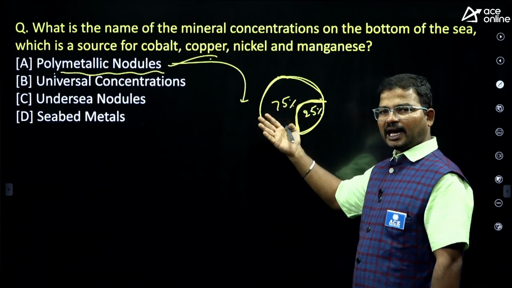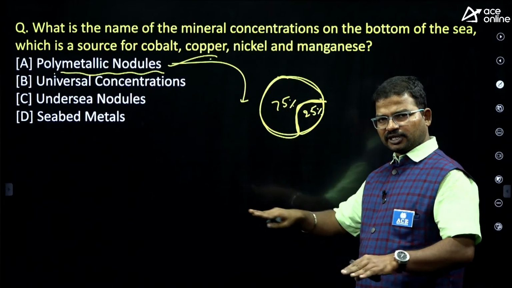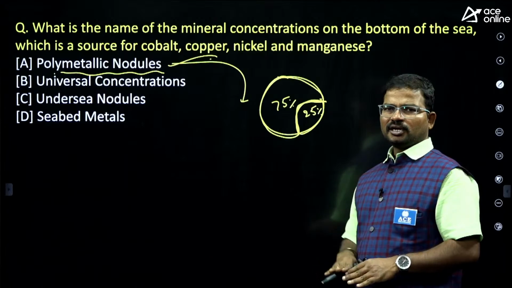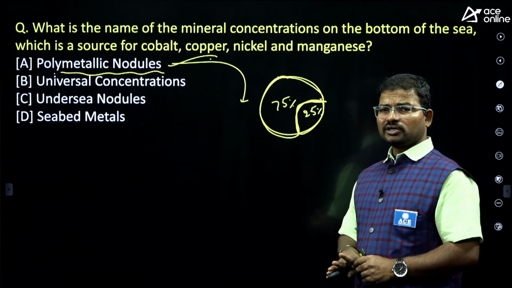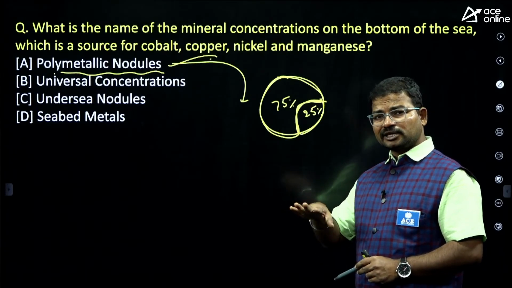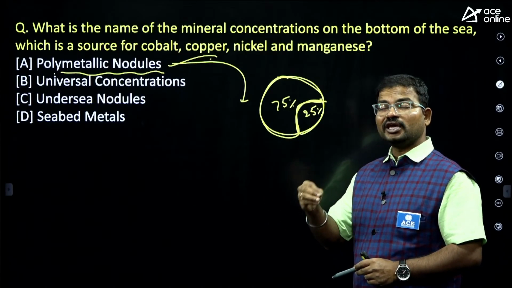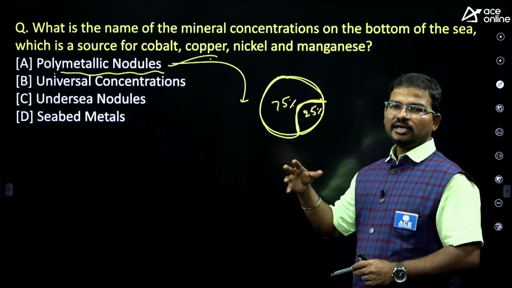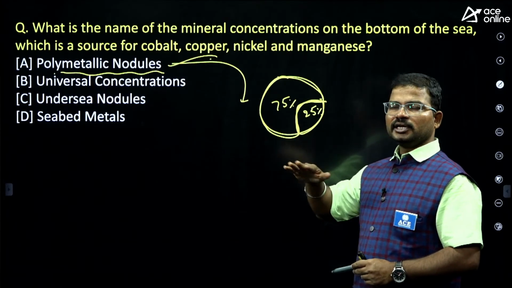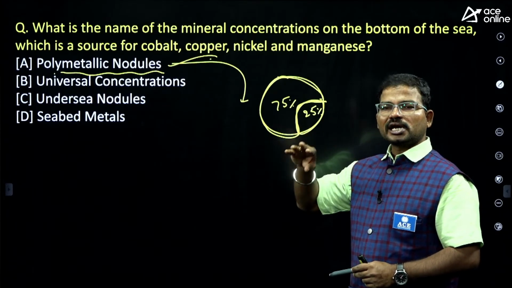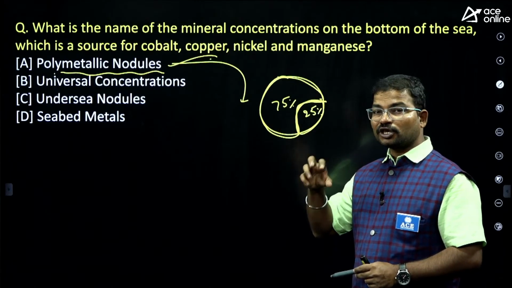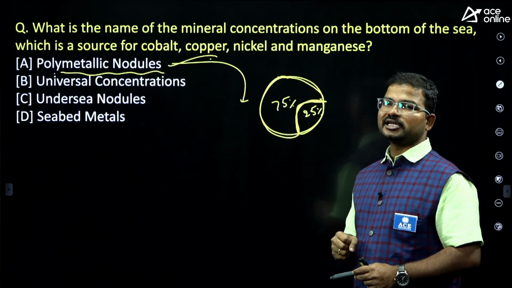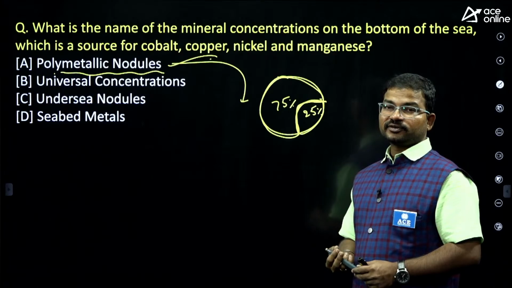Beneath the water we also have ground level, the seabed, and under the seabed or near the seabed we have some valuable minerals. If we collect those valuable metals, then we can raise our GDP also.